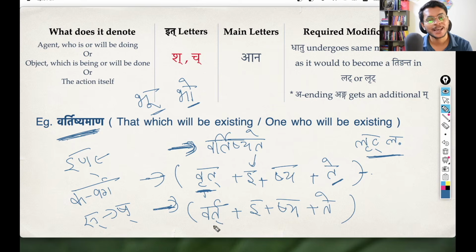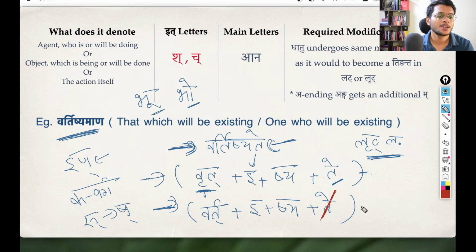So it combines as vartishyate. That is what you get as the kriya pada. That is what you get as a tinganta in lrit lakara prathama purush ekvachanam, vartishyate. Okay, so actually see, through this shatra and shanach, we are also getting a bit of a taste of this ting pratyaya also, tinganta also, their mechanism also, right? So nice, no? Like a bonus. So anyways, vartishyate is the kriya pada, but we are going to use shanach pratyaya.